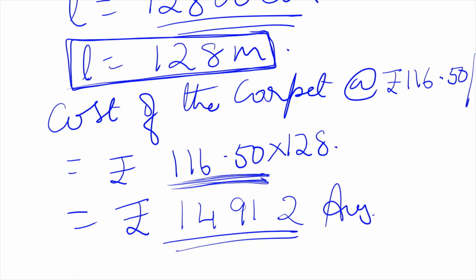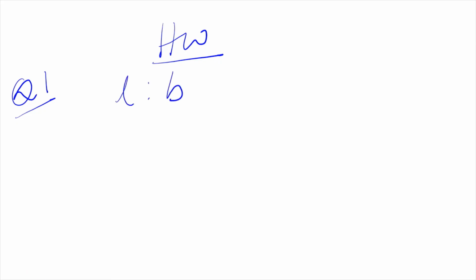Yeah, I found one similar question. Copy this question as homework. Question 1. The length and breadth of a rectangle are in the ratio 5:4. So that means L is to B is 5:4.